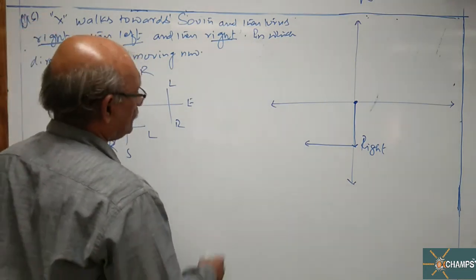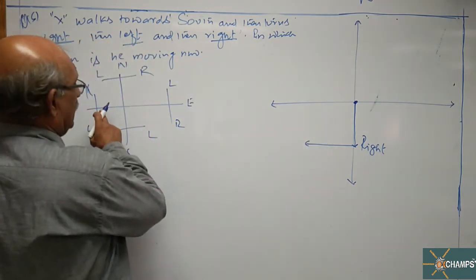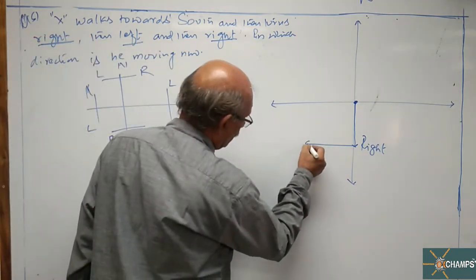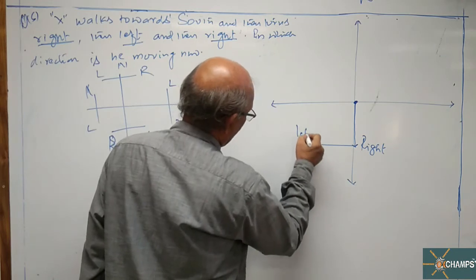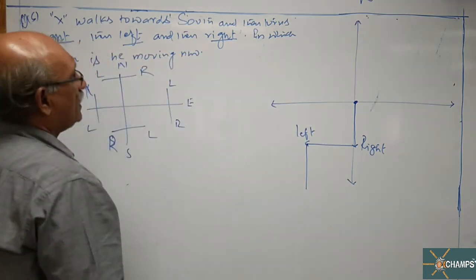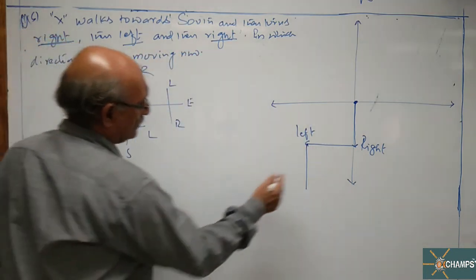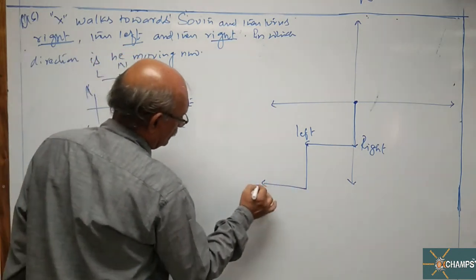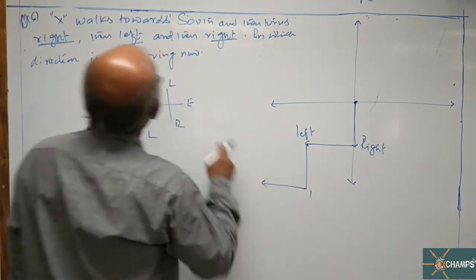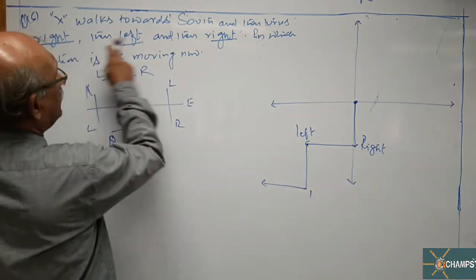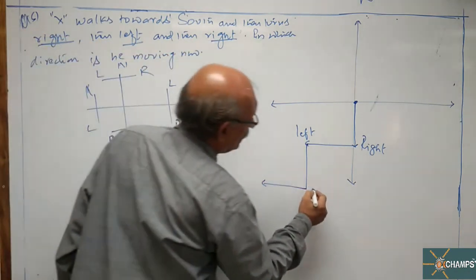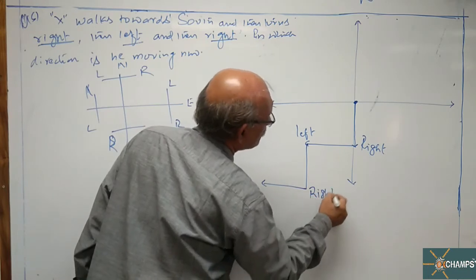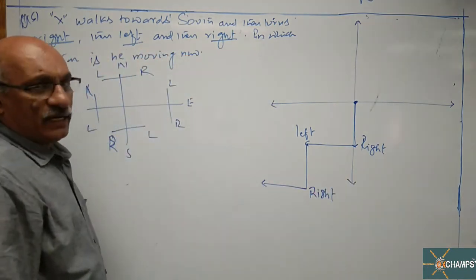Then left. Left hand side of west is again south. This is left turn, and then right. Right hand side of south is west. So first one is right, then left, then right. Now which side is he walking?